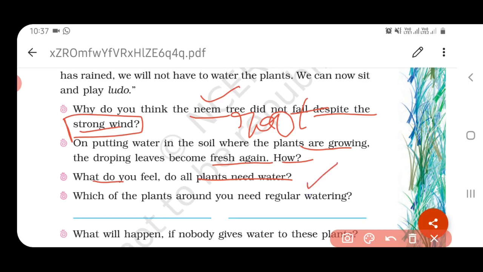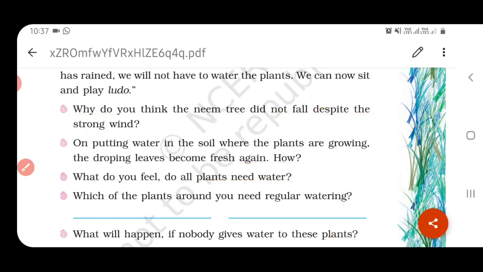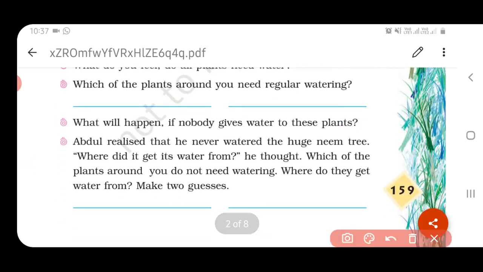And the next, which of the plants around you need regular watering? Around your area, you are going to find two plant names which need regular water. And the next question, what will happen if nobody gives water to these plants? So you have to write the two plant names here. If you did not provide water to that plant, what will be the condition of that plant? You have to write.